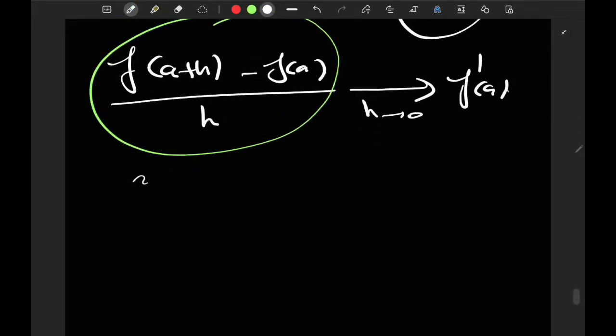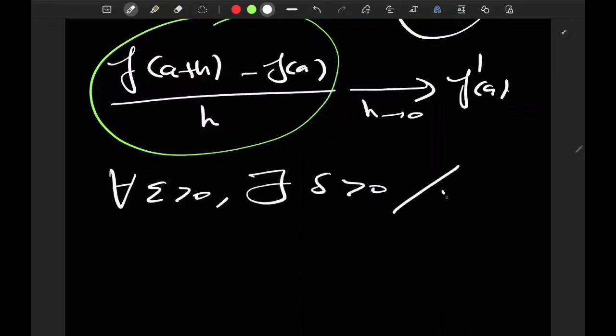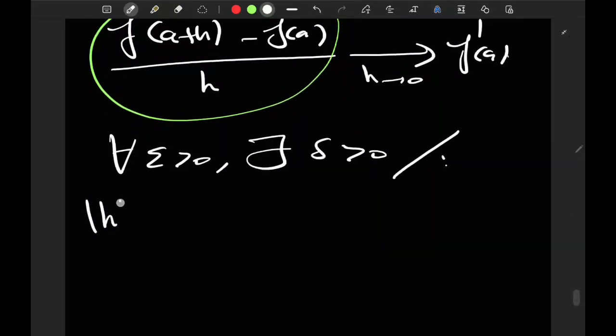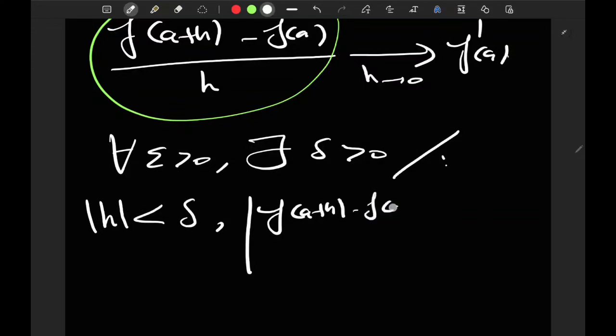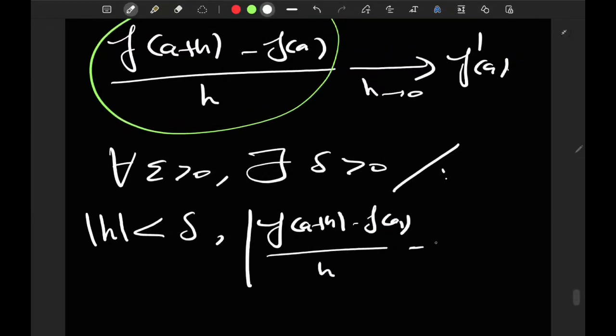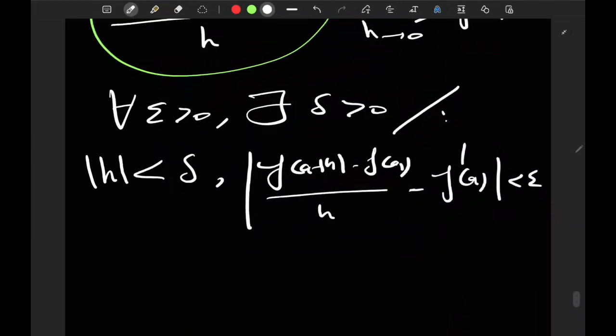So by definition of limit, this means that for all epsilon positive, there is some delta positive such that whenever absolute h is less than delta, I'm still talking inside R here, so that's why I'm using absolute h, the absolute value of f of a plus h minus f of a divided by h, minus f prime of a, is going to be less than epsilon. This is literally the definition of the limit of a function.